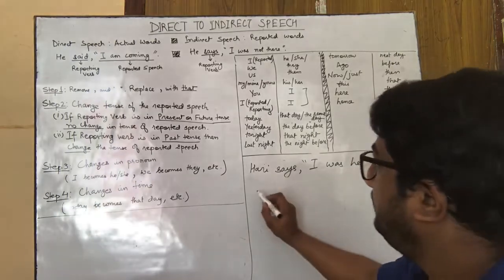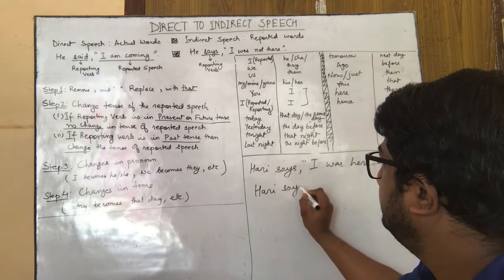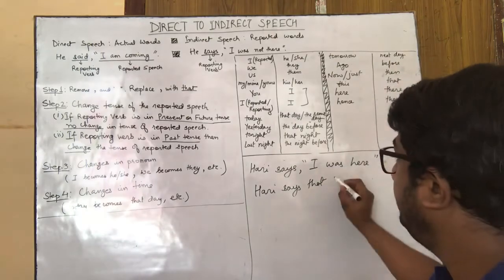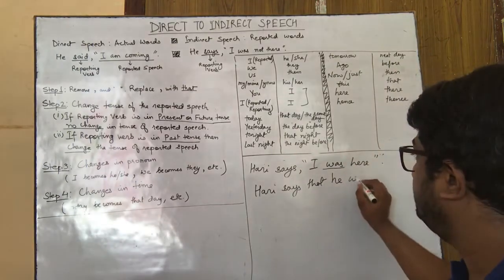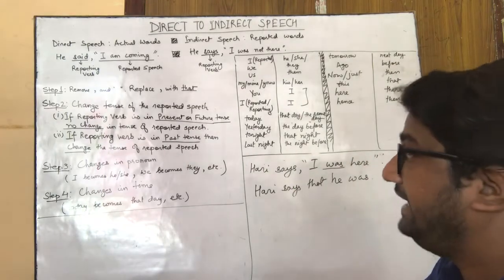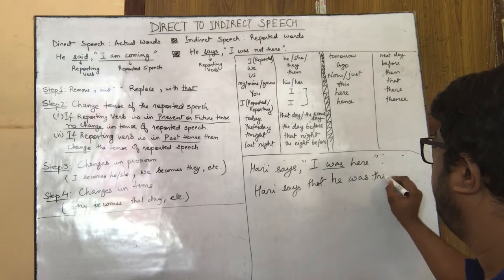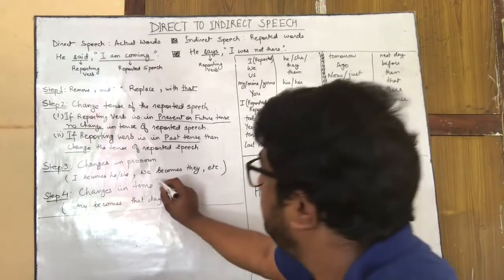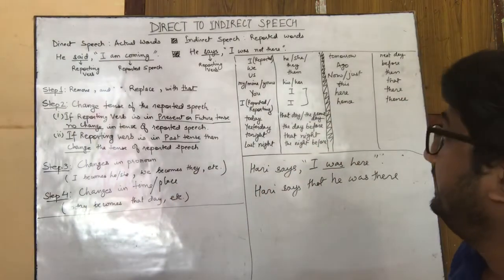So what will happen? What will we do? Hari says that, the pronoun change we will have to make: he. Now the tense change you will not have to make: was. Again, place and time change you have to make. Here will become there. He says that he was there. So changes in time and place will have to be done accordingly.